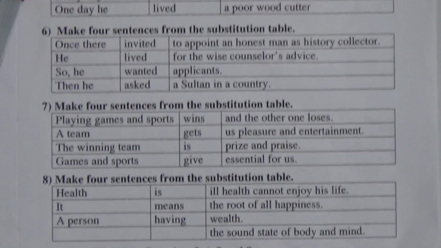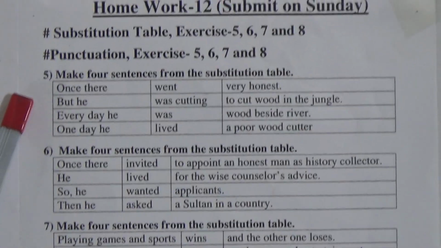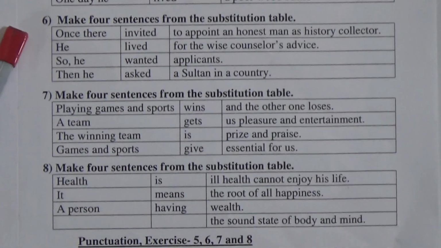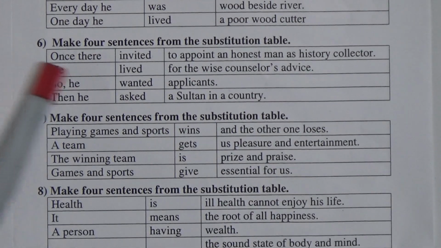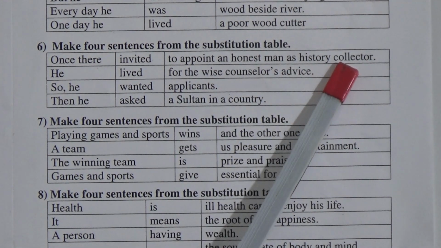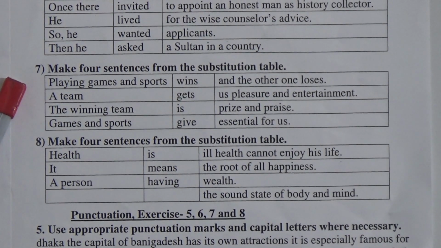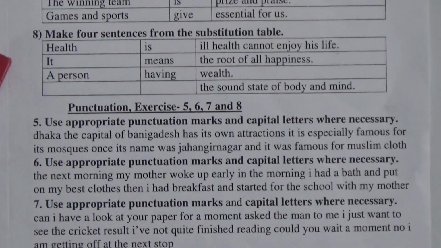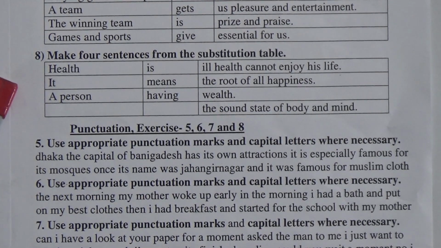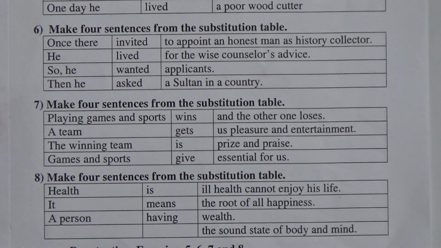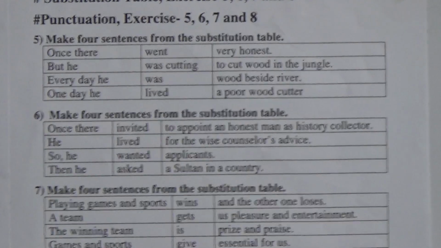Substitution table, make 4 sentences from the substitution table. This table starts with once there. Okay, number 6, substitution table starts with once there and invited. Second box, to appoint an honest man as his story collector. Okay, number 7, make 4 sentences from the substitution table. It starts with playing games and sports. Number 8, make 4 sentences from the substitution table. It starts with health. Okay, so you will find 5, 6, 7, 8 exercises in your suggestions, and punctuation also.